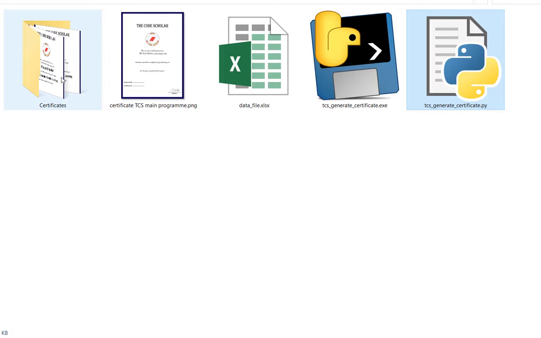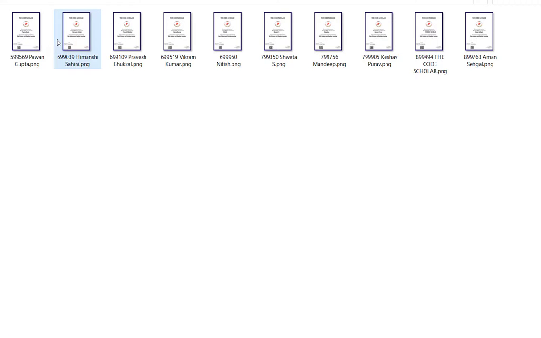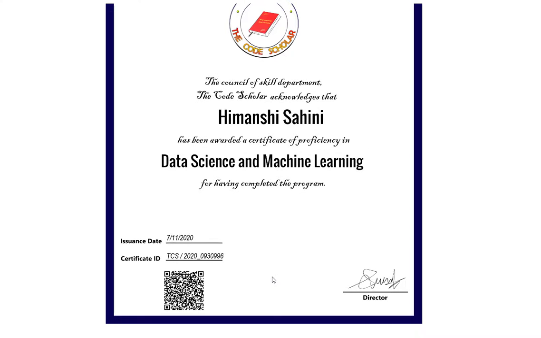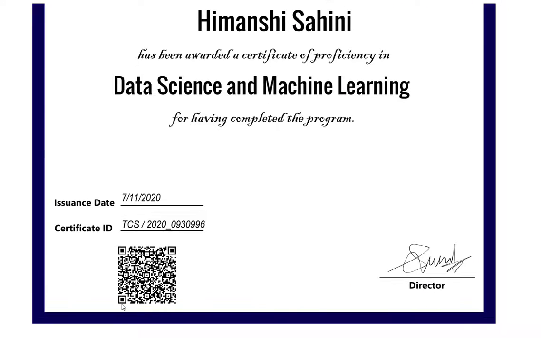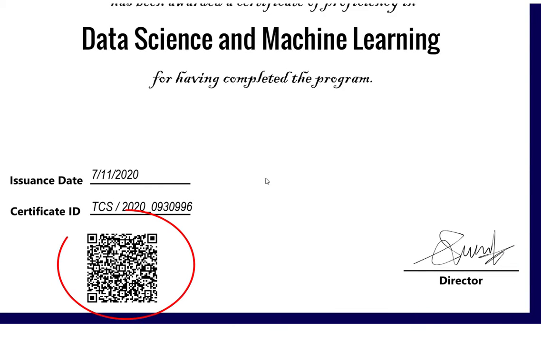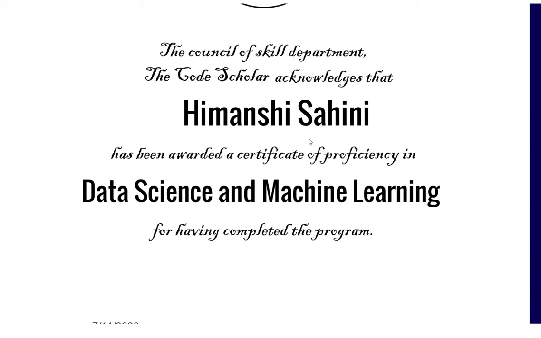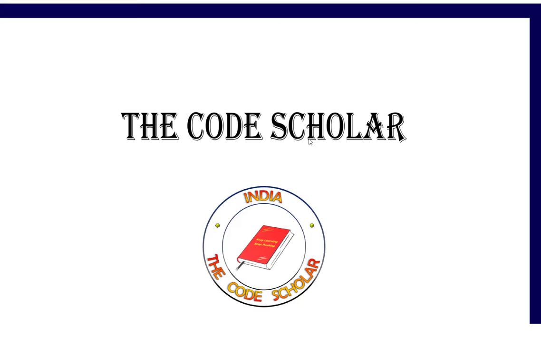You can see a folder here that was generated by running this program. All the certificates are available with the particular certification code they have, as well as the name. And we have also added the QR code. Now if you are using a camera, you can scan this QR code and you will get the same information of the candidate: the certification ID, the candidate name, as well as the company's website.